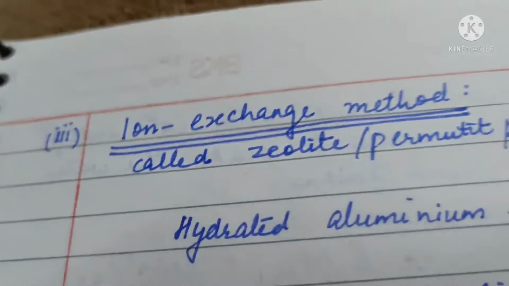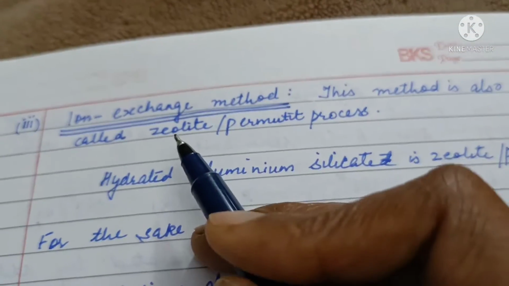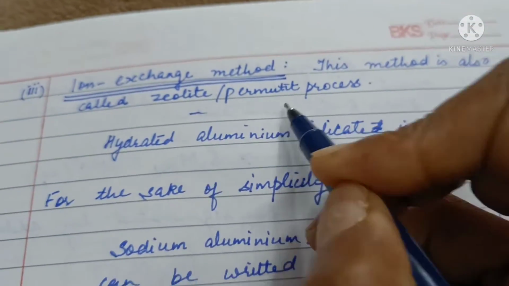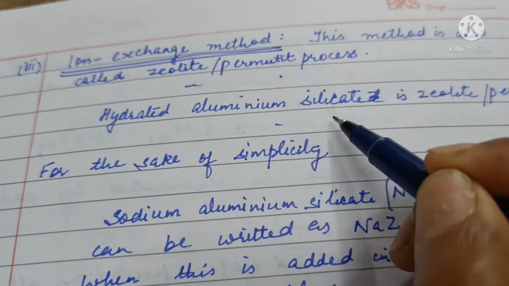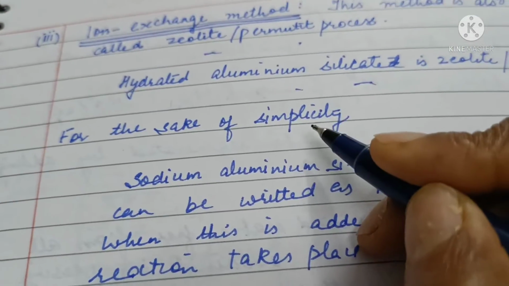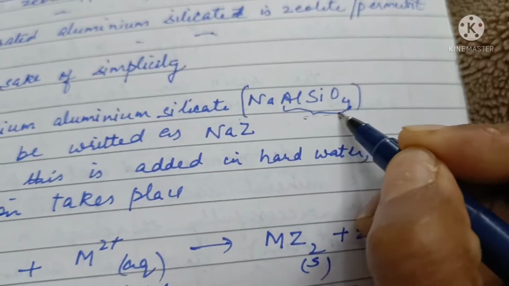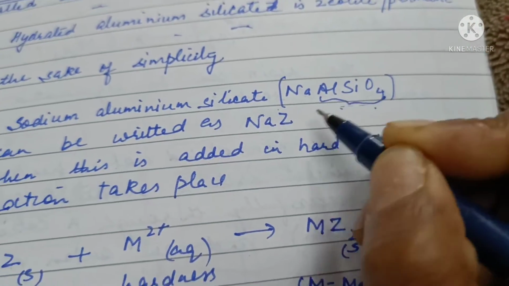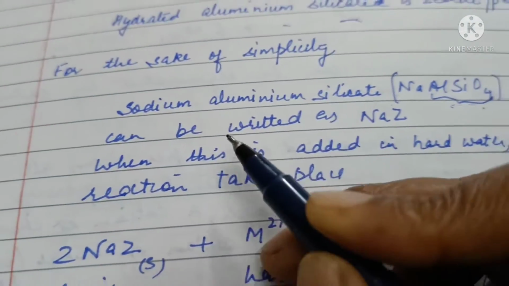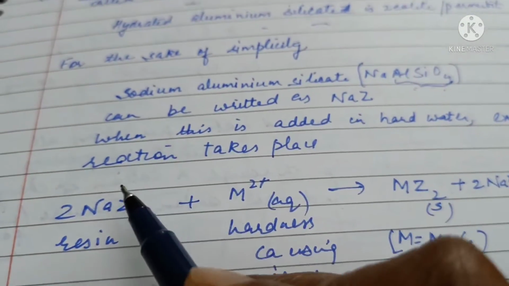Then we also have the ion exchange method, which is also called the zeolite permutit process. Hydrated sodium aluminum silicate is called zeolite or permutit, and for the sake of simplicity, we just name this portion as Z. So it can be written as sodium zeolite, and the reaction becomes simpler.